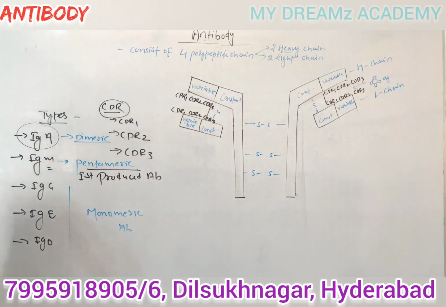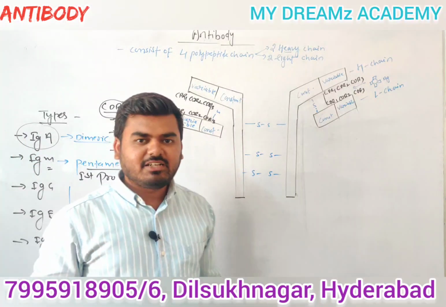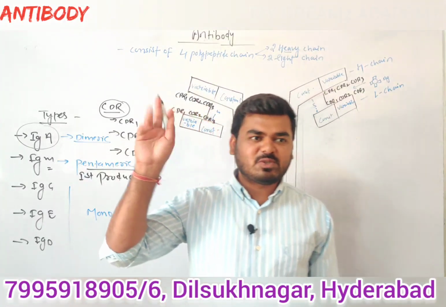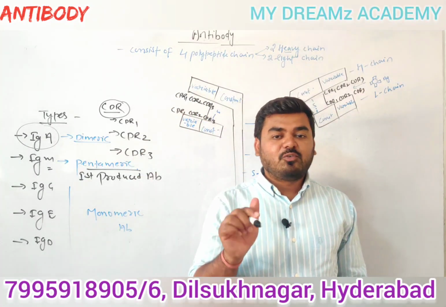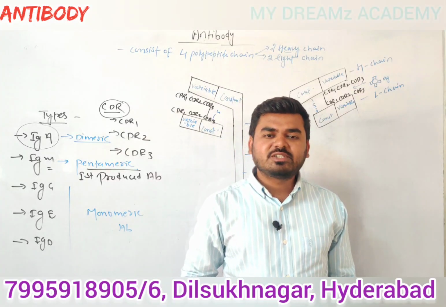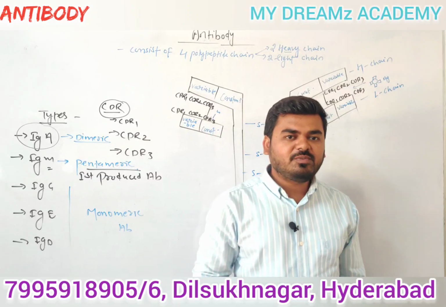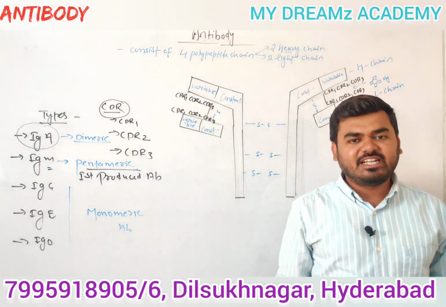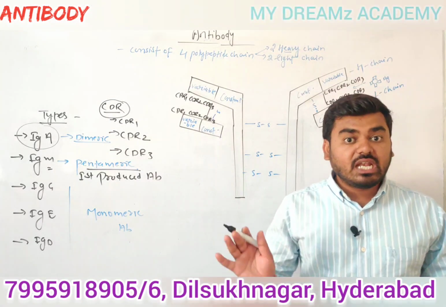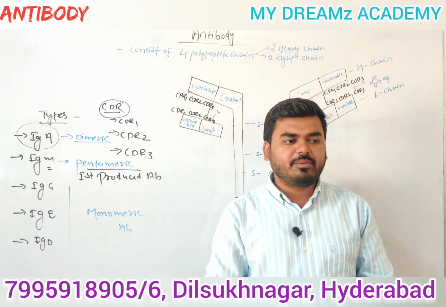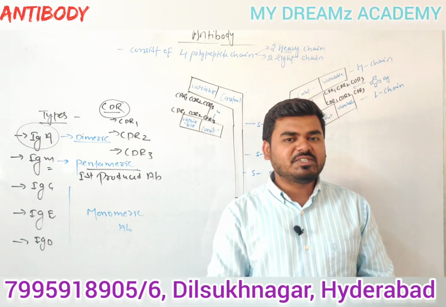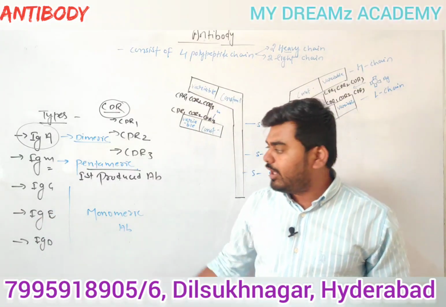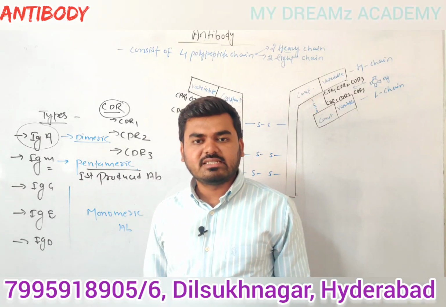Is that clear? Just remember, guys, the circulatory system chapter, blood circulation. One topic is there, Rh factor, right? The disease erythroblastosis fetalis. In that case, the first child will be normal. The reason is that the first produced antibody is IgM, and IgM does not cross the placenta. That's why fetal RBCs are never destroyed and we can save our first baby. But the second baby will die. The reason is that the second time the antibody produced is IgG, and IgG is the only antibody that crosses the placenta. That is the reason, guys. Is that clear or not?